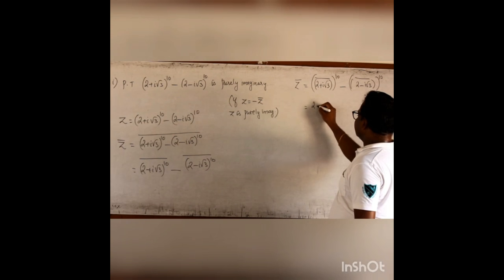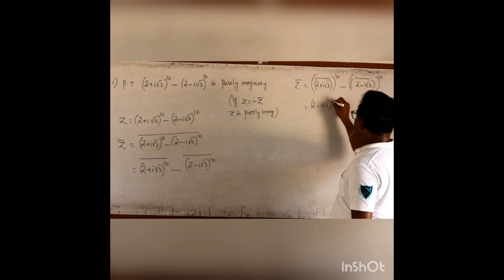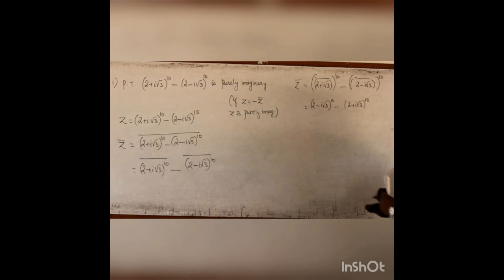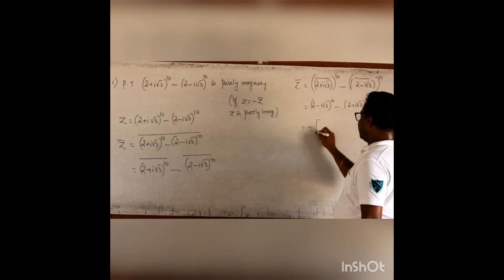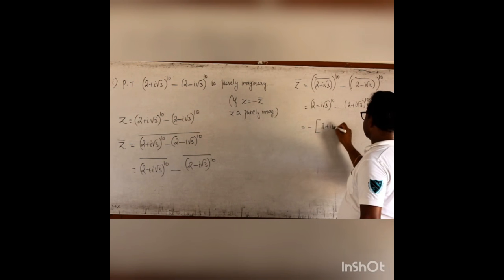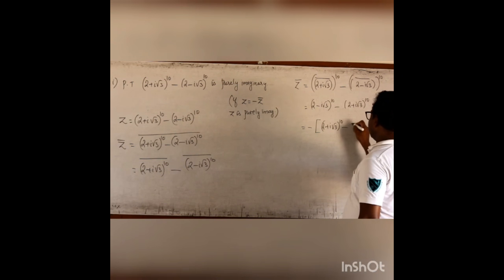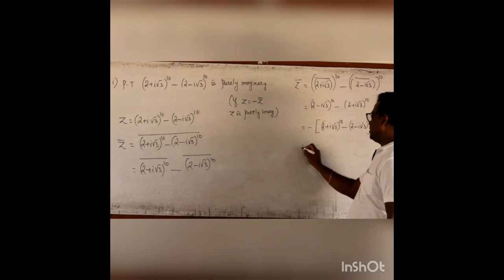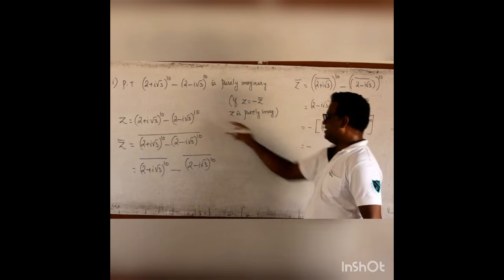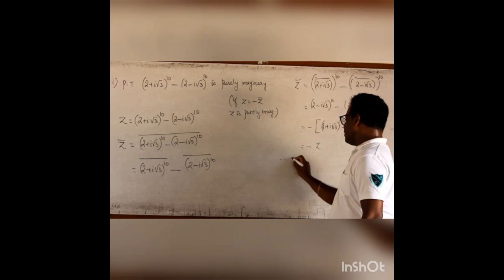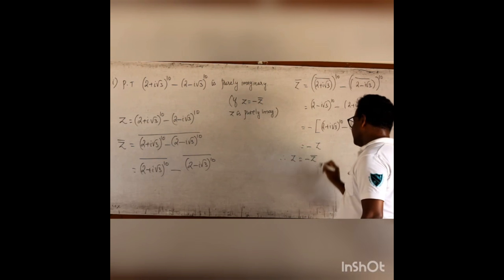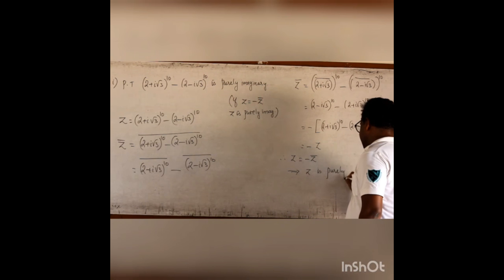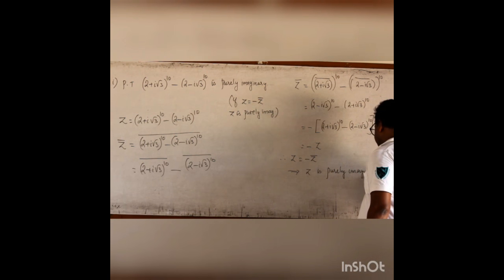When I find the conjugate, it is (2 − i√3)^10 minus (2 + i√3)^10. Now, if I take the minus sign out, then this becomes positive (2 + i√3)^10 minus (2 − i√3)^10. This becomes negative. This is nothing but our z. Therefore, we are proving z equal to minus z bar. Then this implies z is purely imaginary.